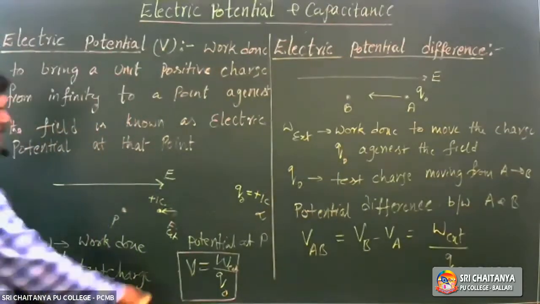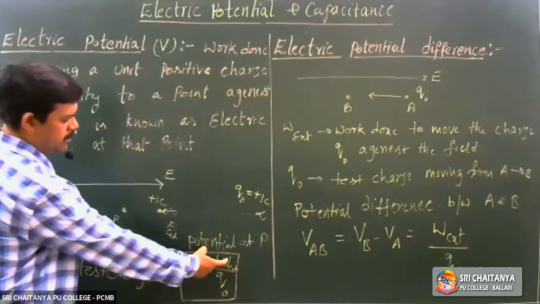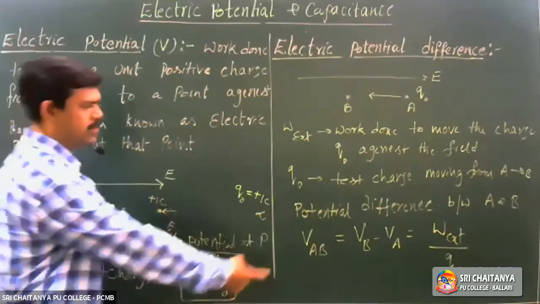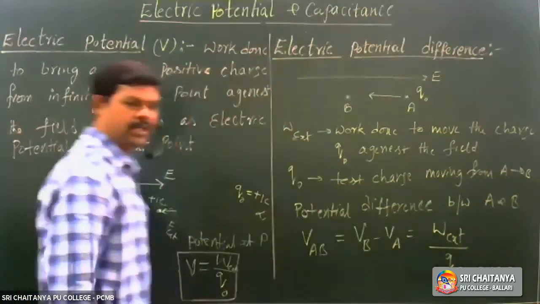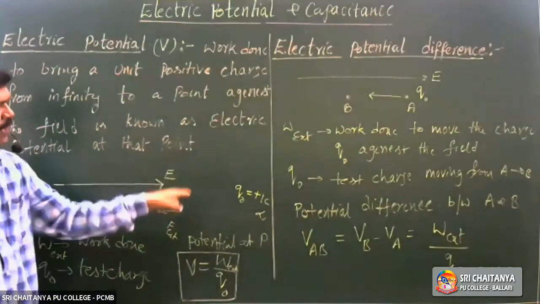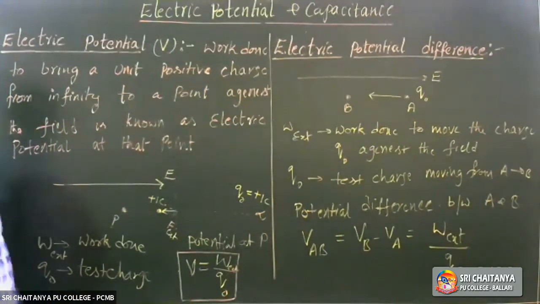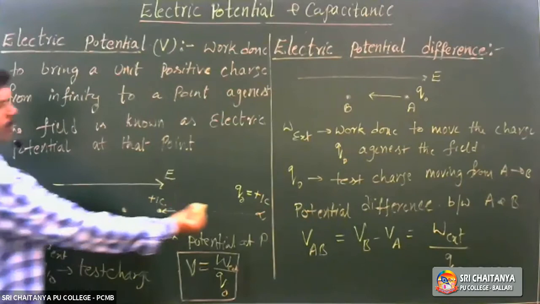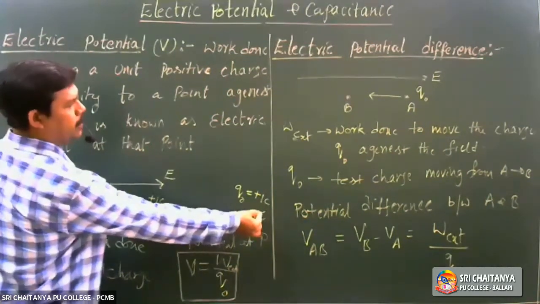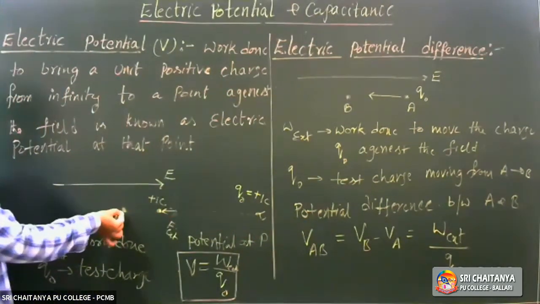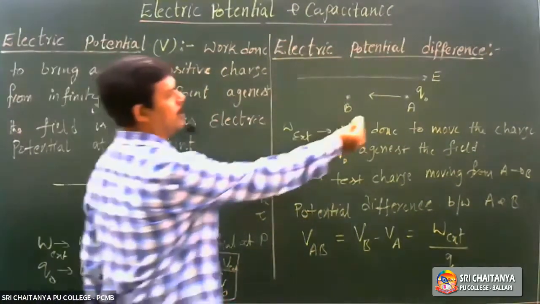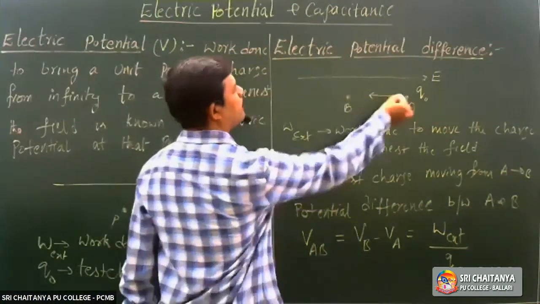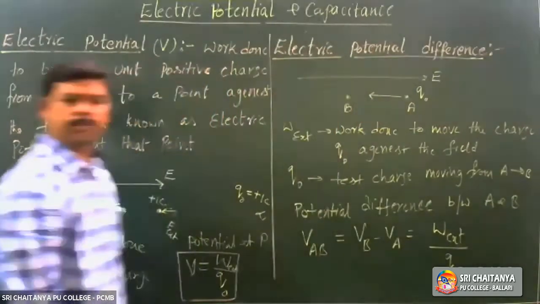See this, for the potential, work done by charge. For the potential difference, work done by charge. What is the basic difference between here and there? Here, what is the initial point? Infinity. What is the final point? A point in the field. Here, both points are in the field only. Right?